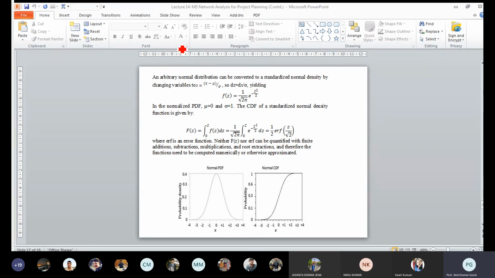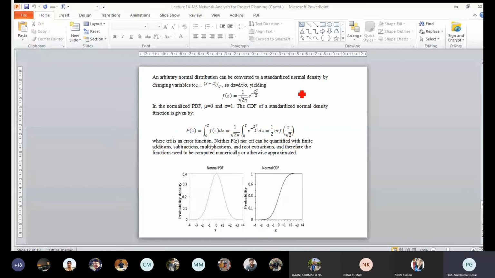Some tables refer to only one side of the distribution, and you have to double it. Some figures represent from the 0 value to this side. Some give values for both sides from the 0. So accordingly, you have to calculate the total area. These are the things you have to keep in mind when determining the probability.